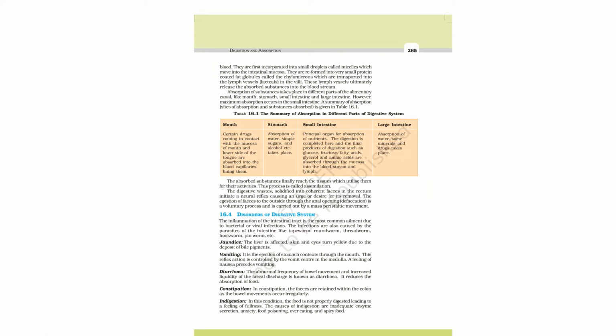Now the absorption of substances takes place in different parts of the alimentary canal, like the mouth, stomach, small intestine, and large intestine. These are the parts of the alimentary canal where absorption of food takes place. But 90% of food absorption takes place within the small intestine, and around 90% of the absorption of water takes place in the large intestine.